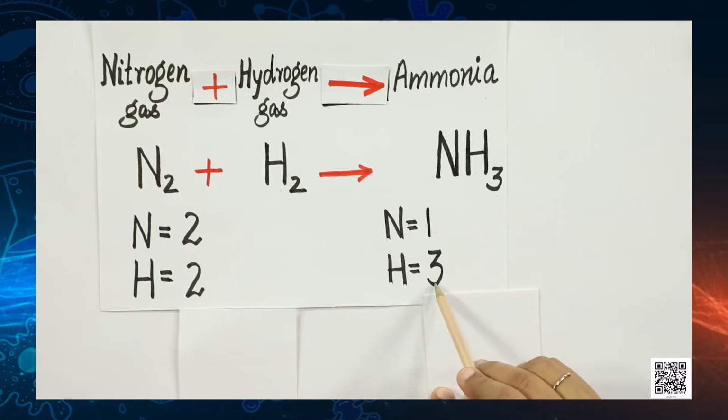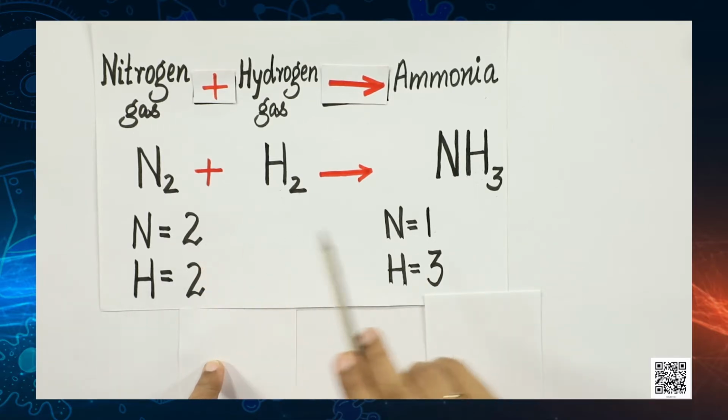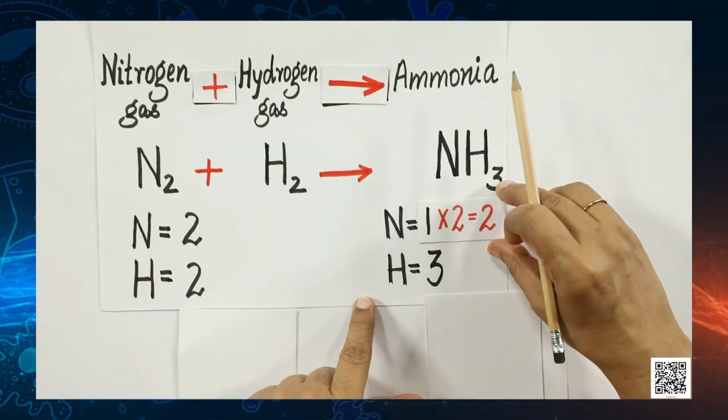So, we write 3. Well, but as you can clearly see that nitrogen on both the sides are not balanced, neither is hydrogen. So, to balance nitrogen, what can we do? Let us multiply this with 2.